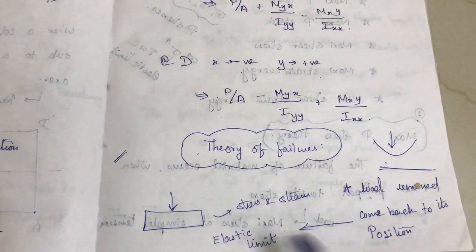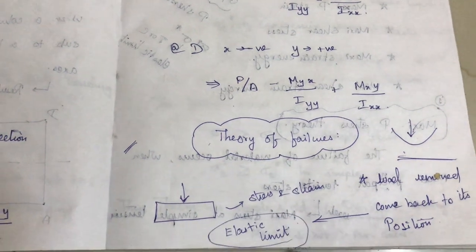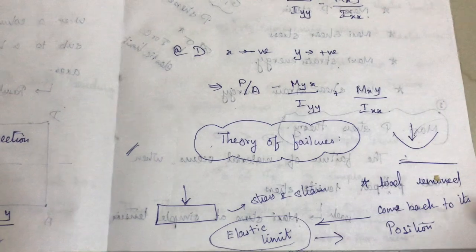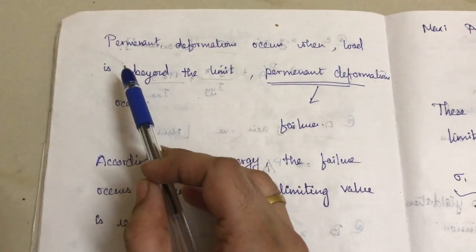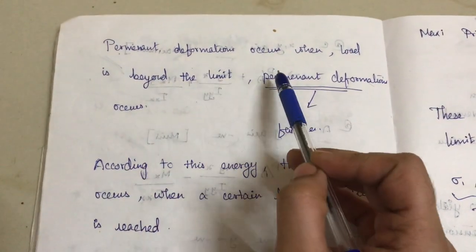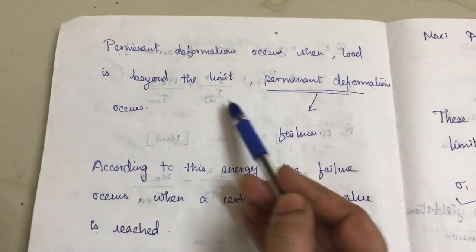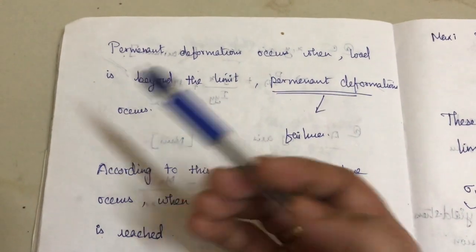Okay, so this will happen within the elastic limit. So after that limit a failure will start on. Okay, so the first thing here is permanent deformation occurs when the load is beyond the limit. You can see here, permanent deformation occurs only when the load is beyond the limit.